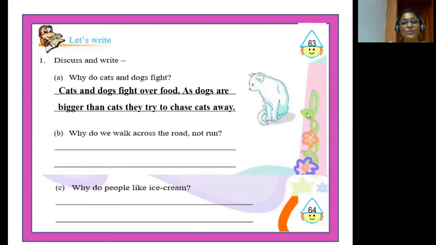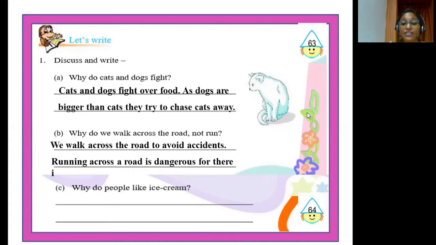Okay? So we can write down the answer. We walk across the road to avoid accidents. Running across a road is dangerous, for there is the chance of getting hit by vehicles.